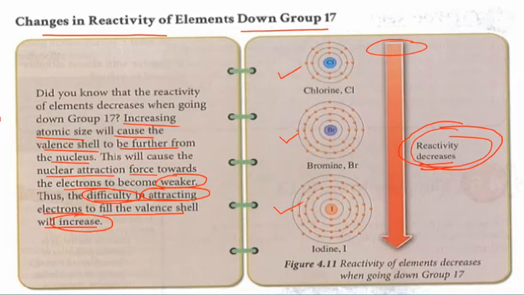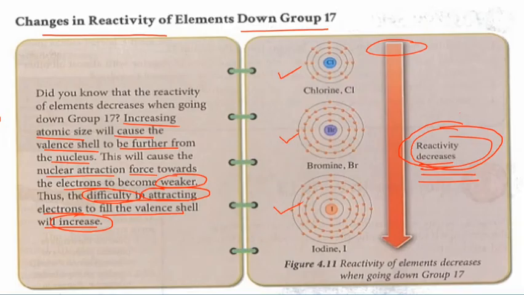So remember, for elements in group 17, their tendency is to receive electrons, not to donate them. So the smaller the size, the easier for the nucleus to attract the electron, because we know inside the nucleus is a proton. Proton is a positive charge. So the smaller the size, the easier to attract electrons. The bigger the size, the difficulty in attracting the electron will increase. That's why going down group 17, the reactivity decreases.